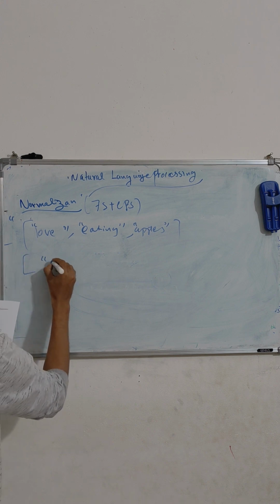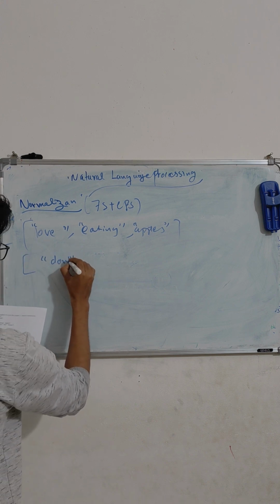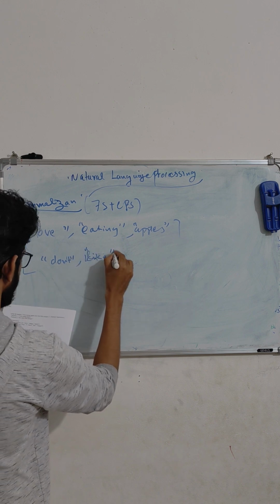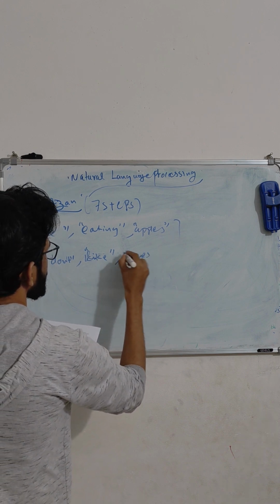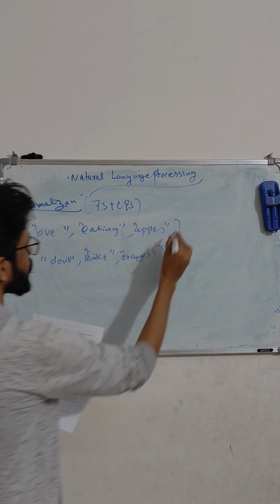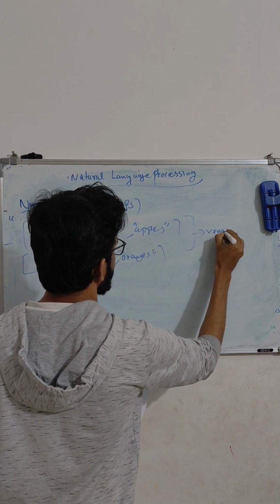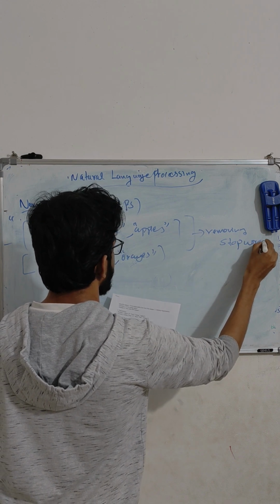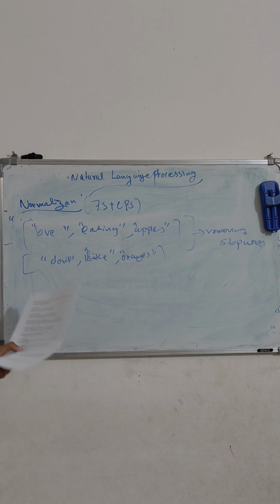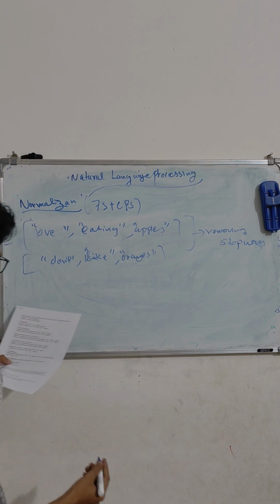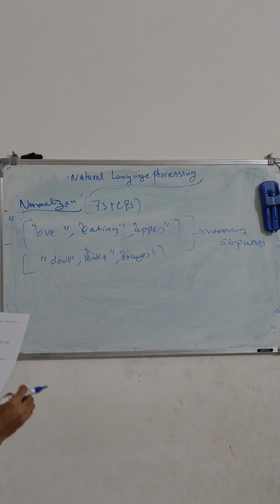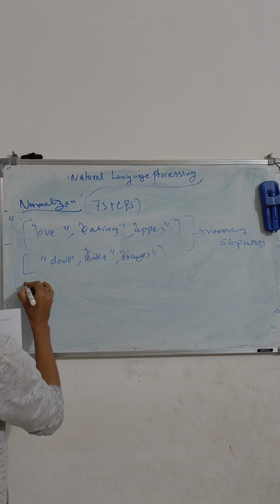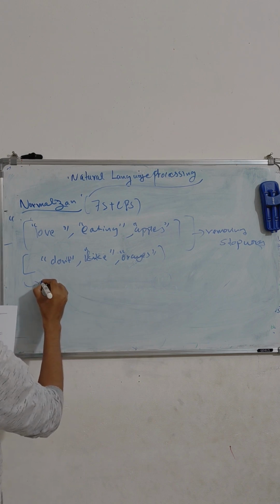Another one is don't like, oranges. So we remove the stop words and get this, and move on to the next part, where special characters and numbers have to be removed, and we get the same result, nothing more, nothing less. So let's move to the next stage.